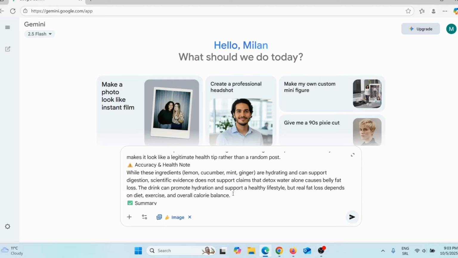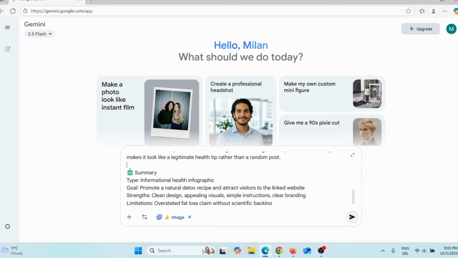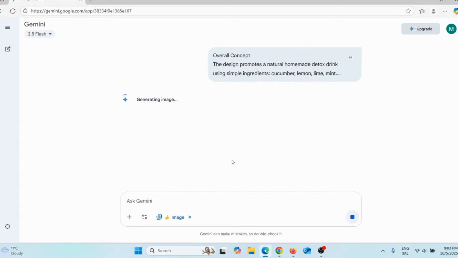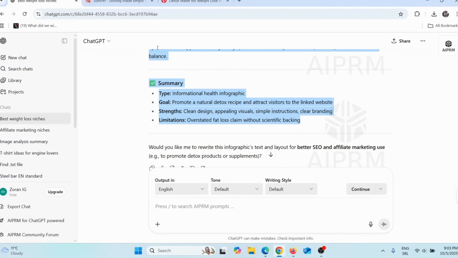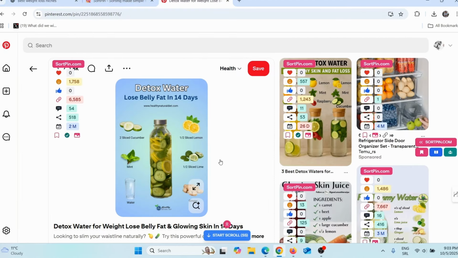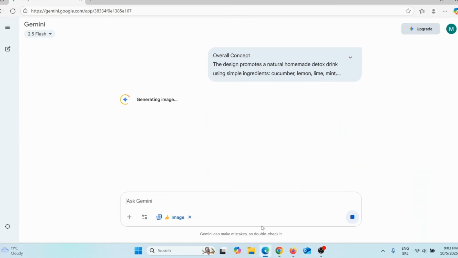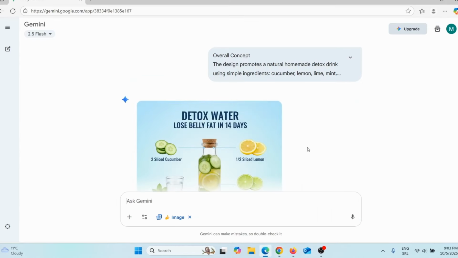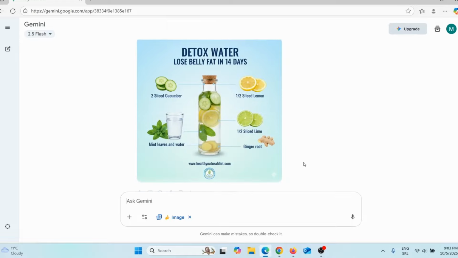So here I will actually delete this, okay? And now just press enter. And now Google Nano Banana will recreate this image for us, so we don't need to do anything. So let me just go back here. Now Google Nano Banana is best. Here you can see it is actually really good.